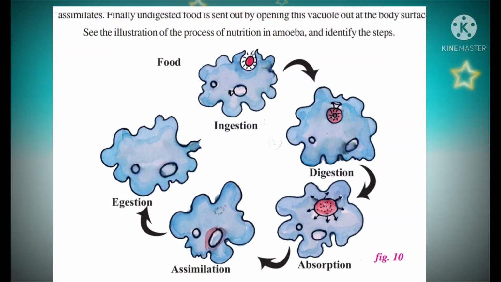Next, digestion: food gets digested in it, absorbed into the cytoplasm and finally assimilated. Last, undigested food is sent out by the vacuole opening at the body surface. See the illustration of the process of nutrition in amoeba and identify the steps in the diagram.